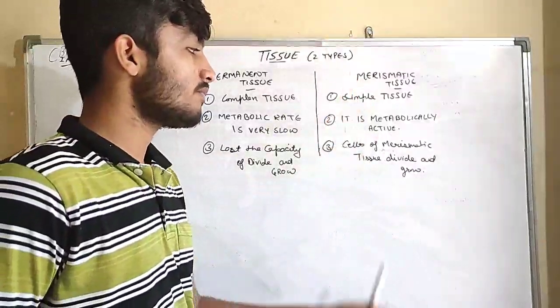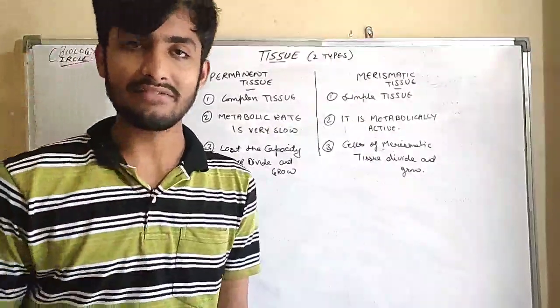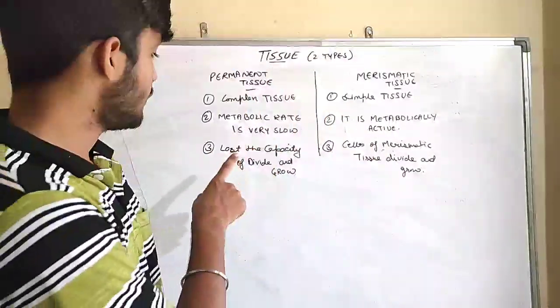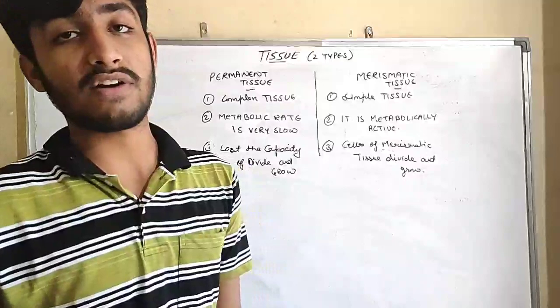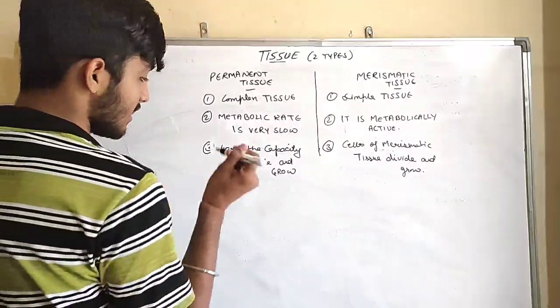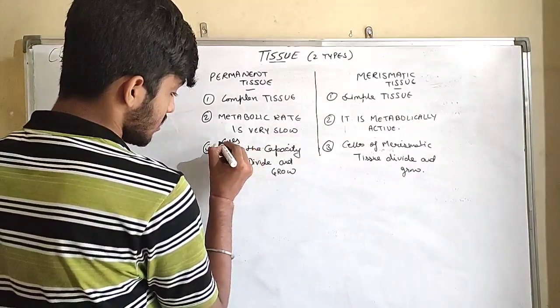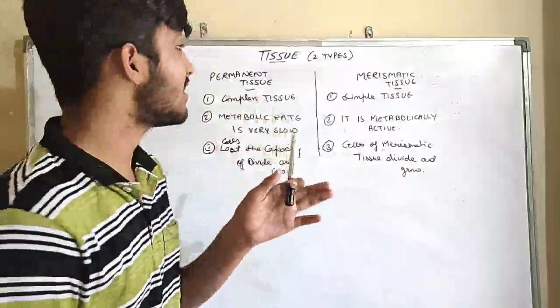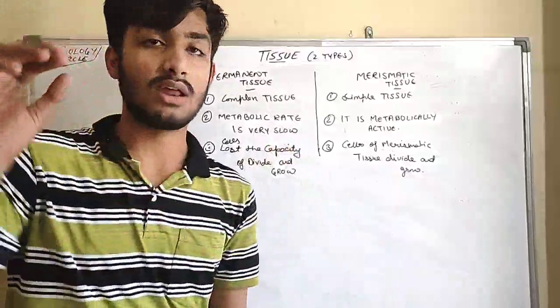Cells of meristematic tissue have the capacity to divide and grow, as compared to cells of permanent tissue, which lost the capacity to divide and grow. So these are the main three differences.